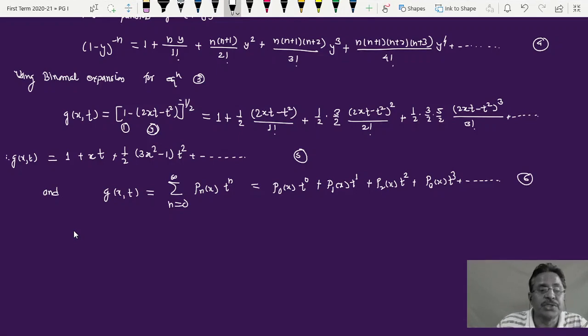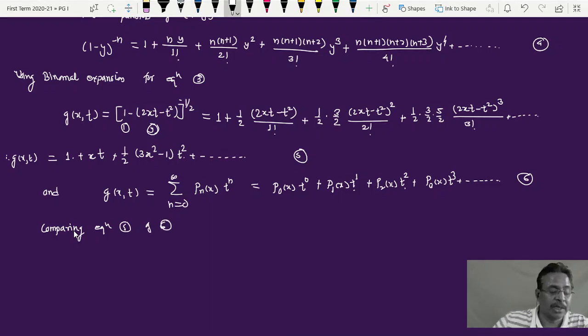Now this is t raised to 0. Here it is t raised to 0 in equation 5. T raised to 1. Here it is t raised to 1. T raised to 2. Here it is also t raised to 2. Then again there will be t raised to 3. Here also will be t raised to 3. And now the coefficient here p0 of x and this one are same. Coefficient p1 of x is nothing but x. Coefficient p2 of x is nothing but 1 by 2 (3x square minus 1), etc. That means comparing equations 5 and 6.